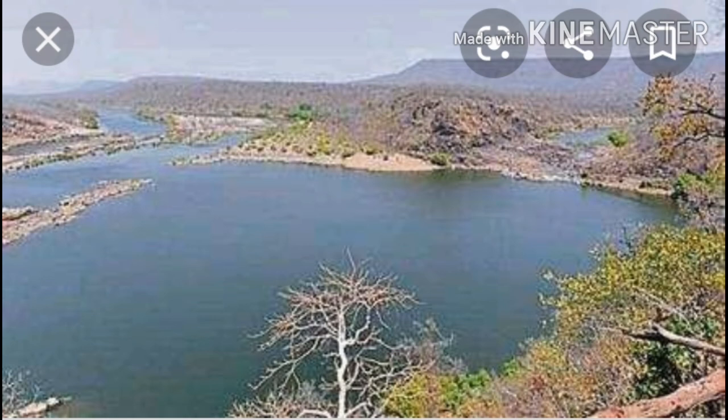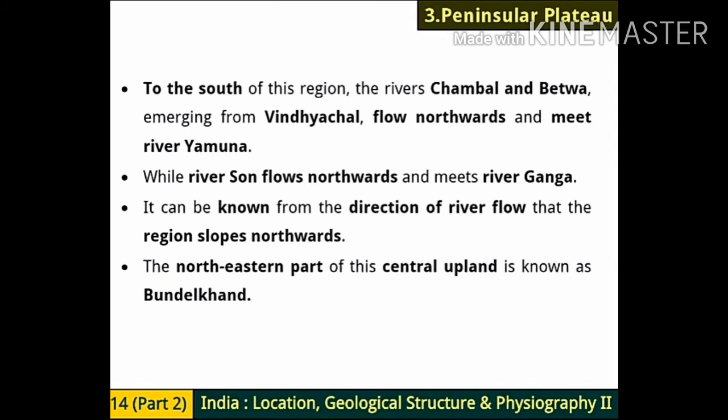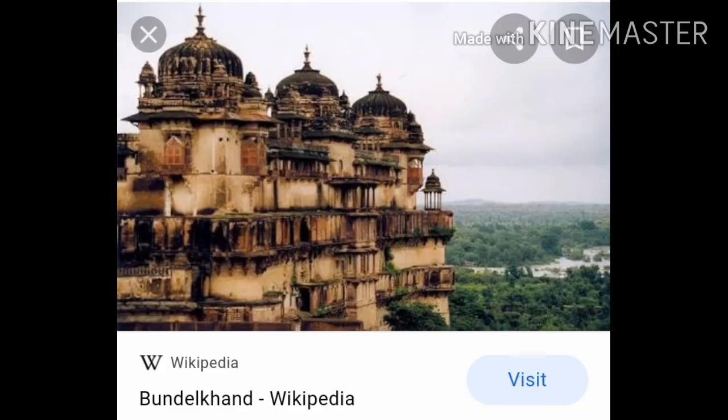And from where are they emerging? From Vindhyachal. While river Son flows northwards and meets river Ganga. Okay, river Son flows northwards and it meets river Ganga. So you have to keep in mind that all these rivers are flowing northwards only, but you have to remember that Chambal and Betwa meet river Yamuna, while river Son meets river Ganga. As the rivers flow northwards, it can be known from the direction of river flow that the region slopes northwards. The northeastern part of this central upland is known as Bundelkhand.